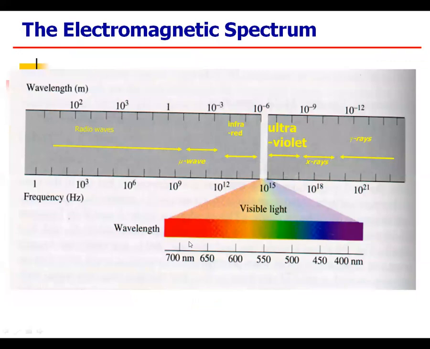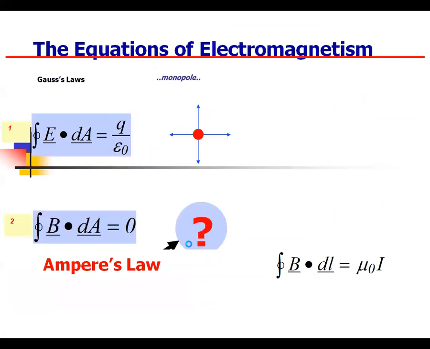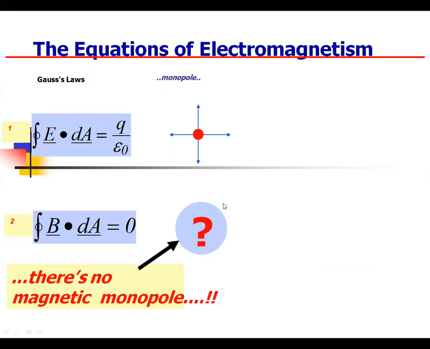In the Gauss law of magnetism, we see that there is no magnetic field at a monopole because the value becomes 0. So the magnetic field intensity at a monopole should be 0.